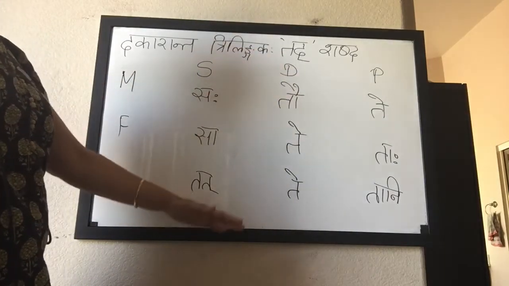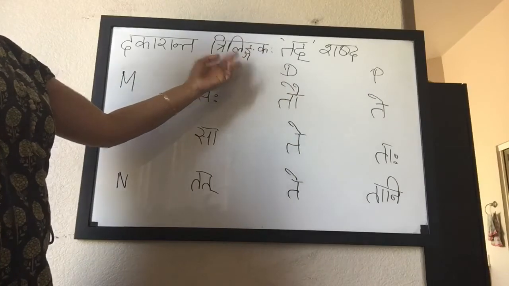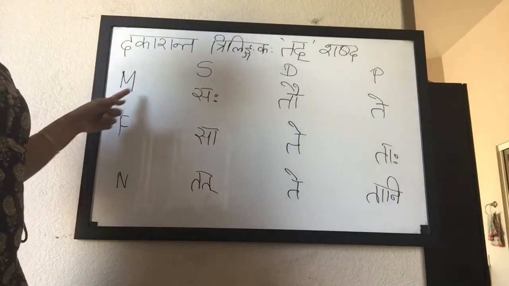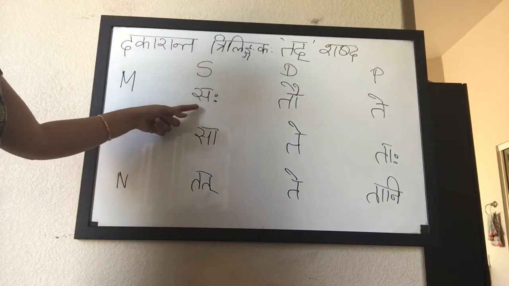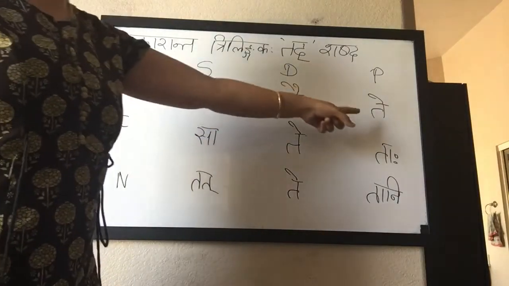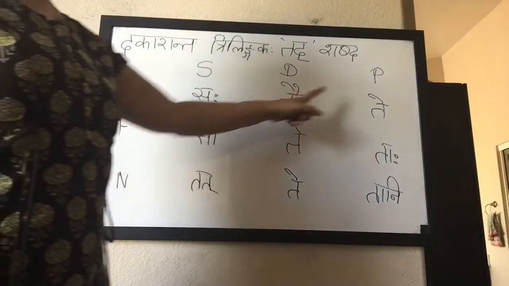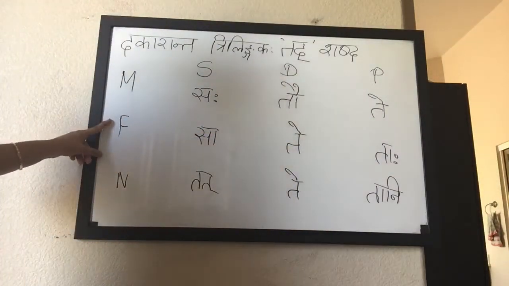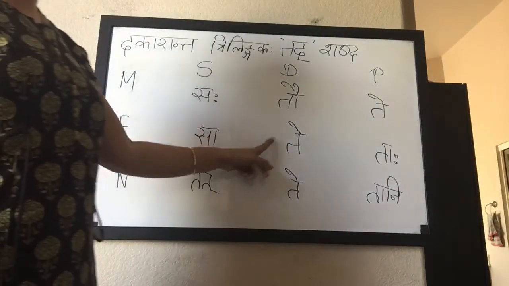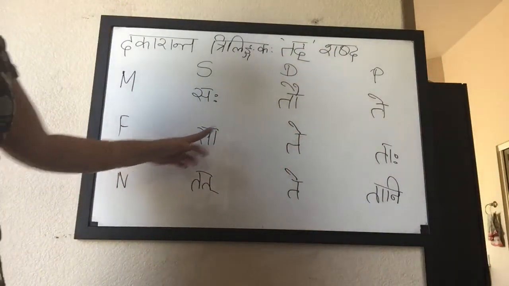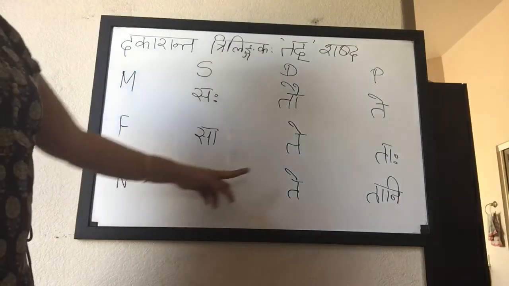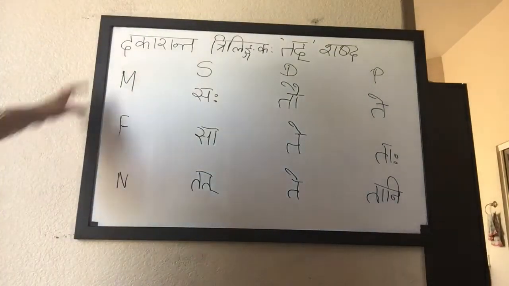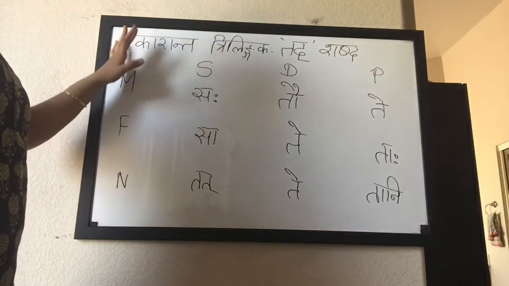Although it is declined differently, it is called tad shabda in all three lingas. In masculine, the Prathama Vibhakti in tad shabda is declined as saha, tau, te: he, they two, they all. In feminine, it is sa, te, taha: she, they two, they all. In neuter, it is tat, te, tani. So, this is the tad shabda pronoun table.